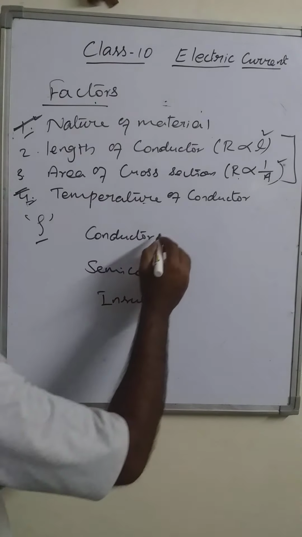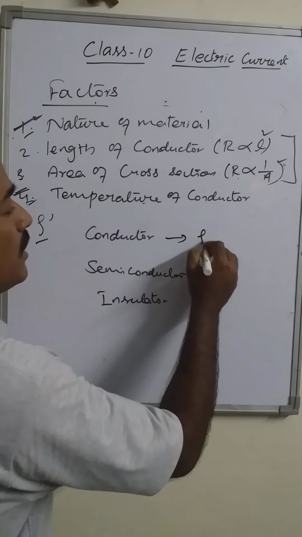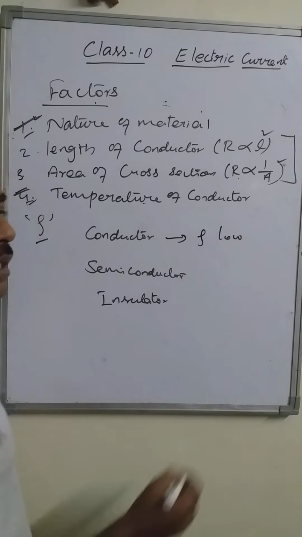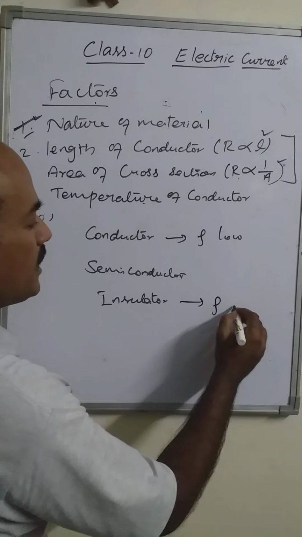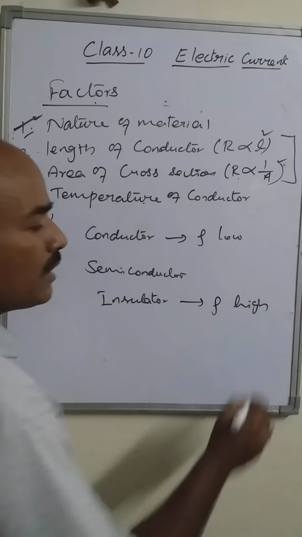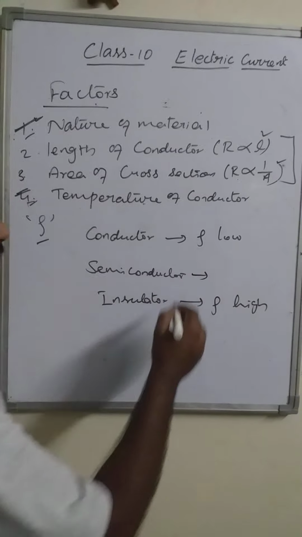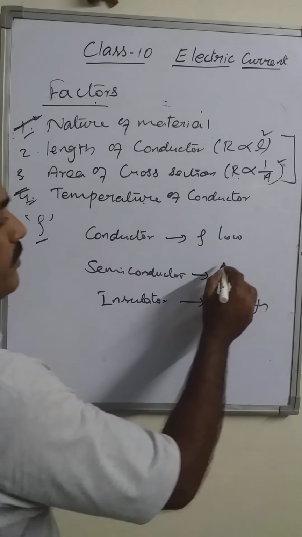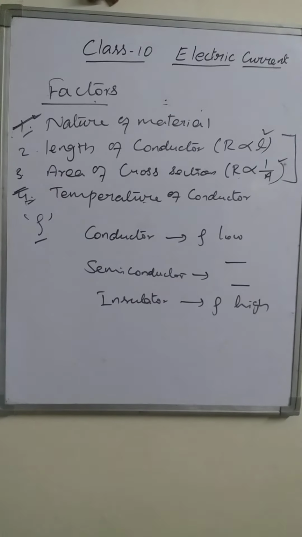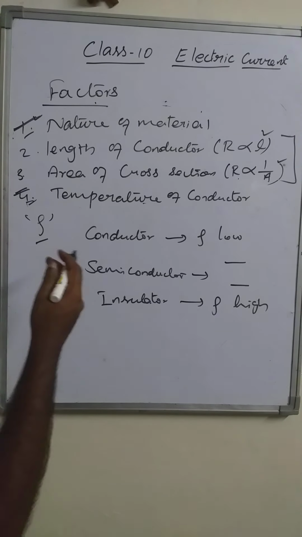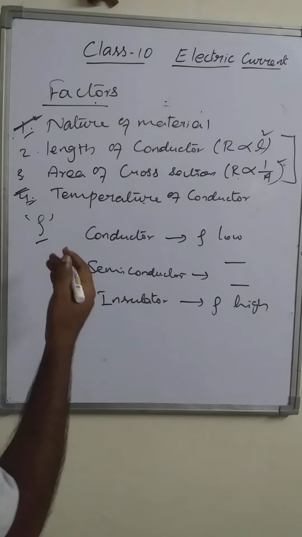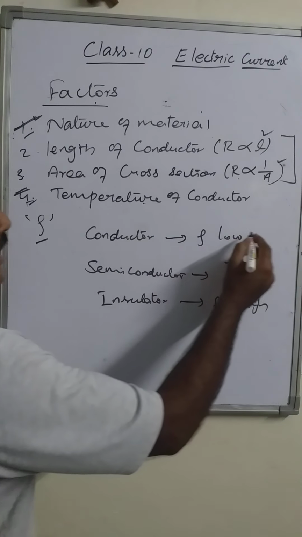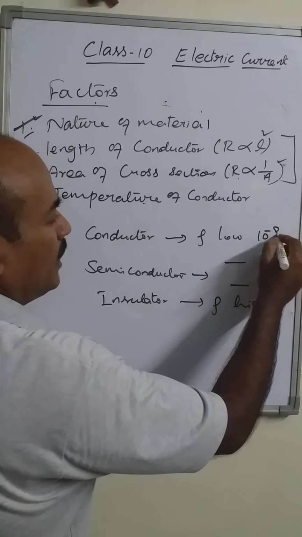Right? In conductors, resistivity is low. In insulators, resistivity is high. In semiconductors, the resistivity lies in between conductors and insulators. Approximately, the value of resistivity for conductors lies in the range of 10 to the minus